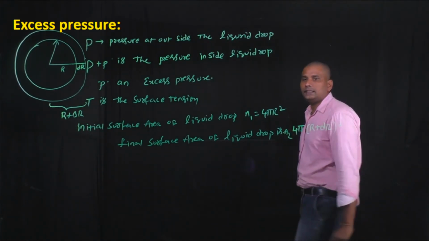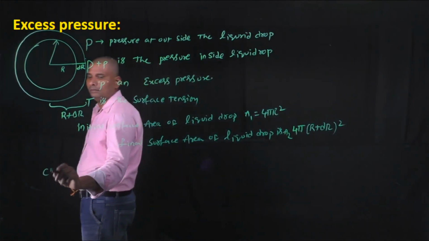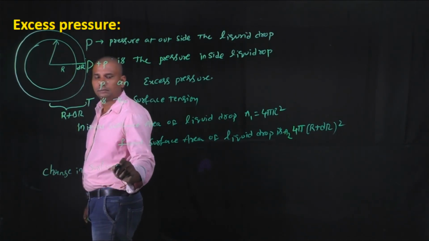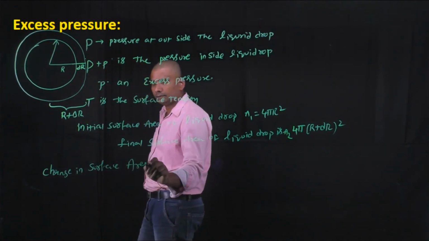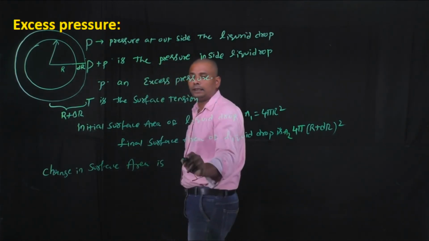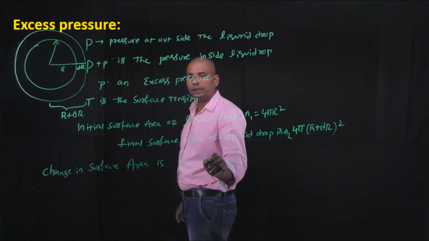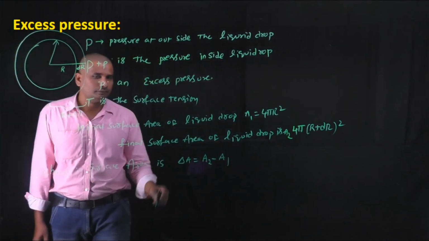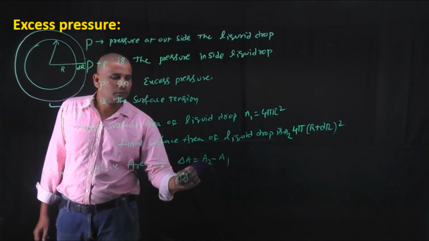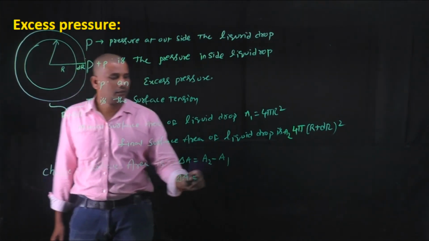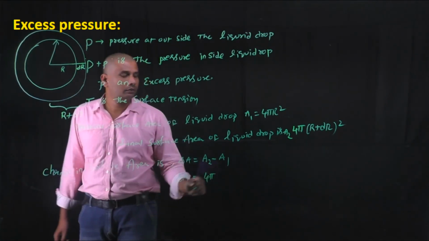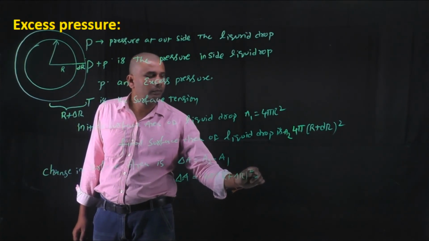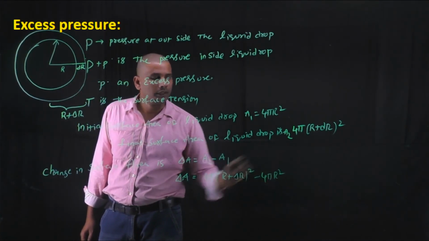Now the change in surface area is delta A equals A2 minus A1. By solving this, delta A equals 4 pi into (r plus delta r) whole square minus 4 pi r square.